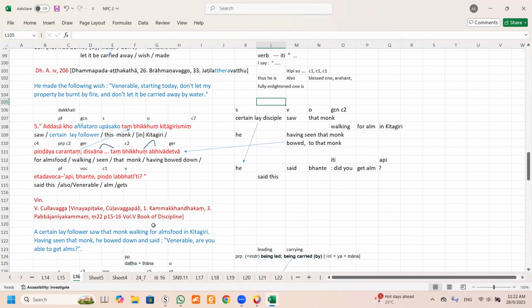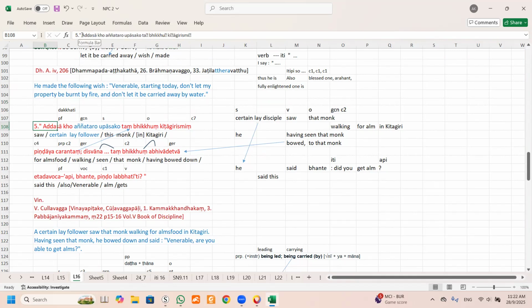Number 5. Okay, so this is adasa. This is a perfect tense. Go and check in the perfect tense. A perfect tense ending with a long A, ending with sa. I will show you.